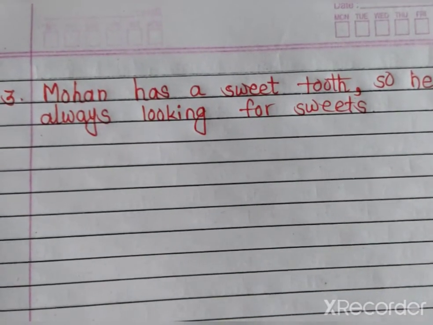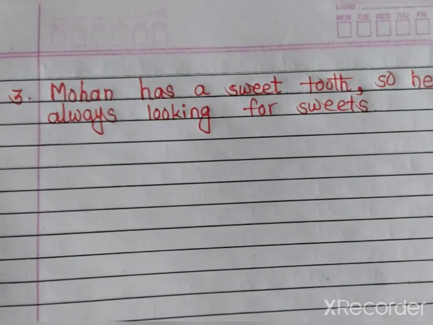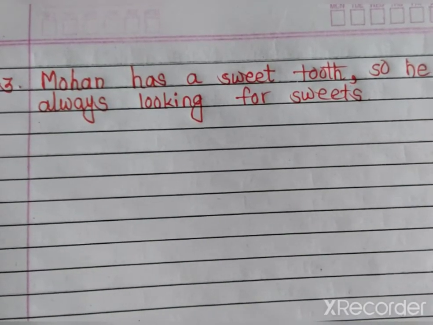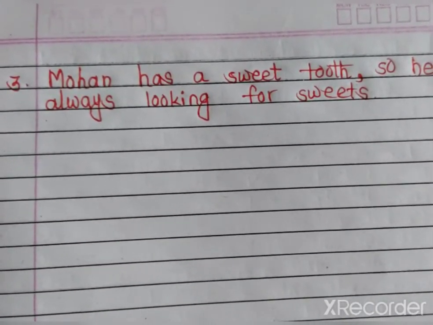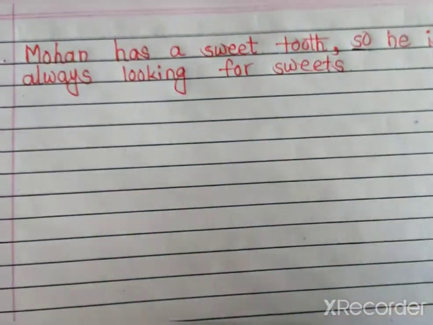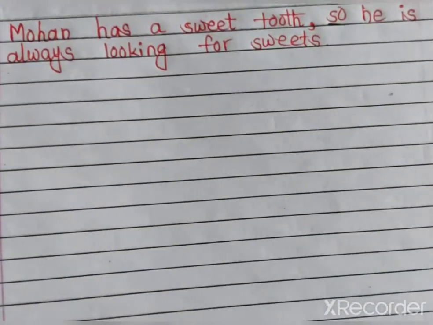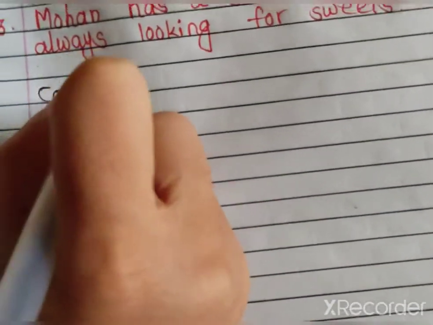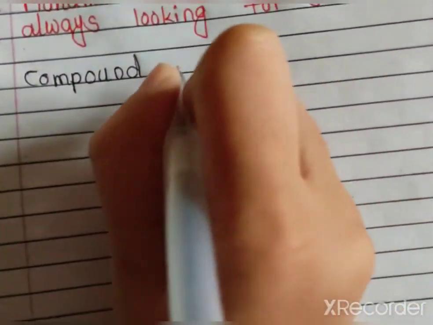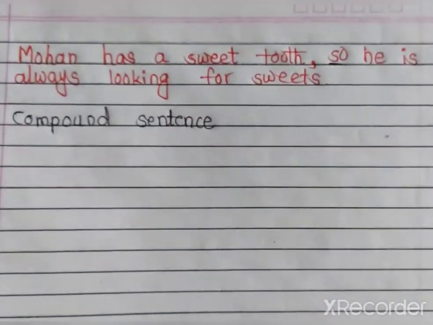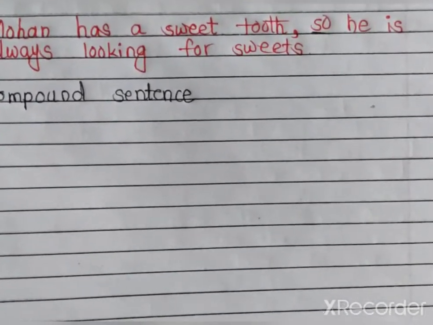Now students, look at the third sentence. Mohan has a sweet tooth. So, he is always looking for sweets. Now this sentence is joined by so. That's why, what kind of sentence is this? It's a compound sentence. Now, in a compound sentence, both are known as main clauses.